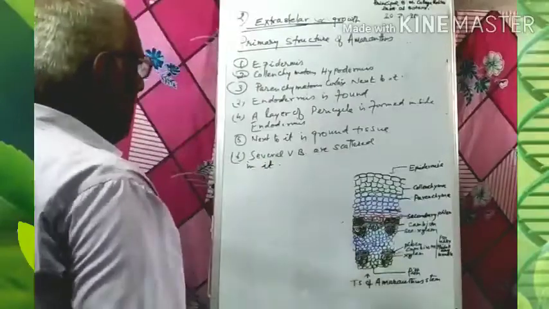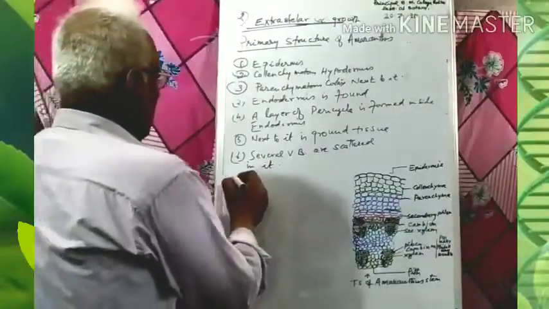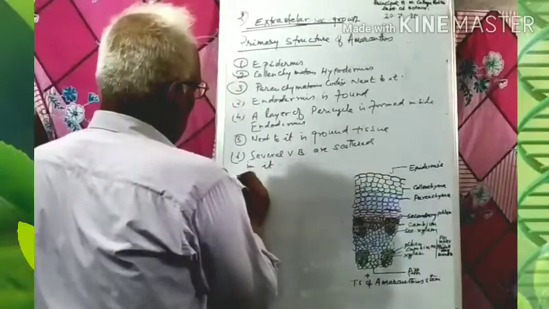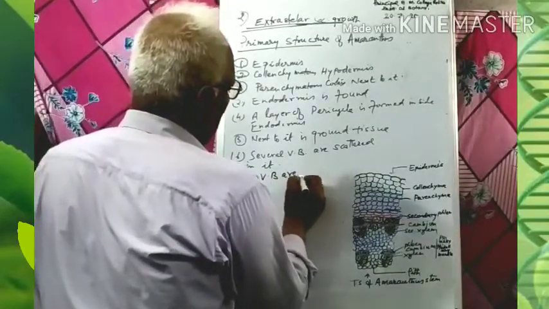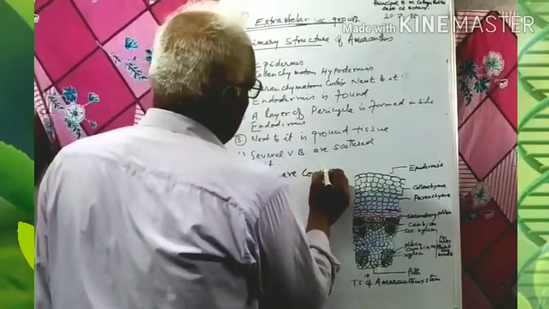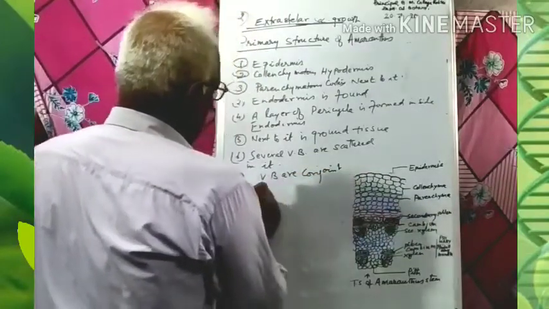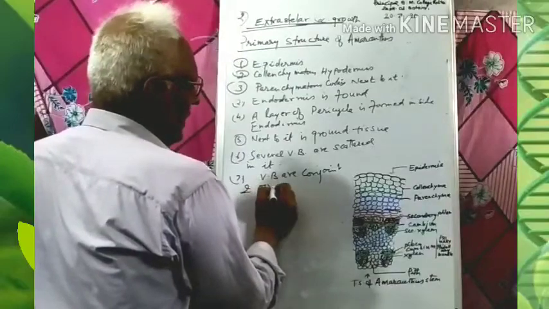So these vascular bundles are conjoint and open.